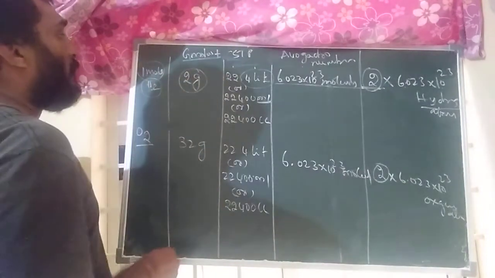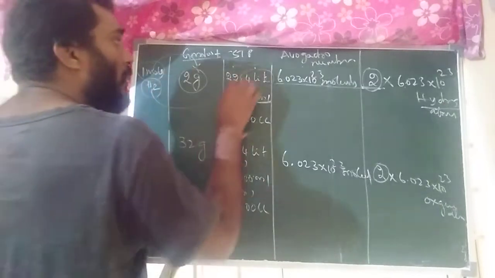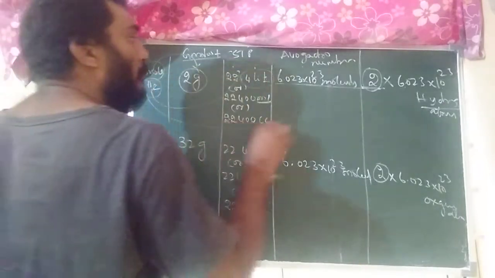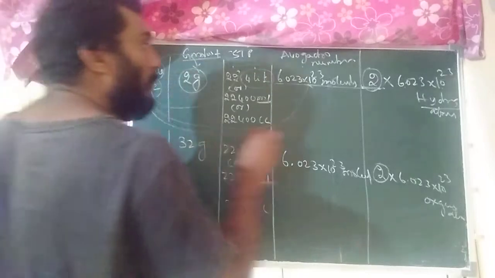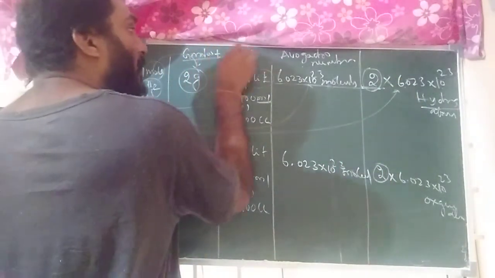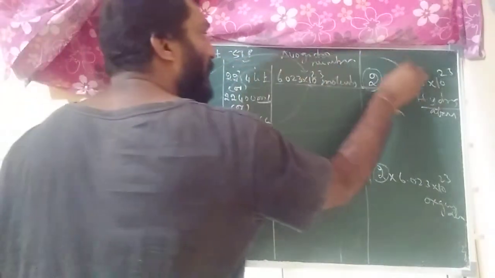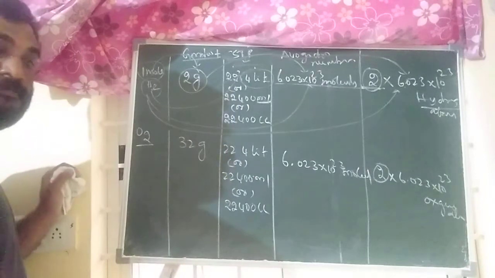So now, what type of questions will come? Mole and gram molecular weight relation, mole and STP condition relation, mole and Avogadro number relation, mole and number of atoms relation. Otherwise, gram molecular weight and STP condition, gram molecular weight and Avogadro number relation, and gram molecular weight and number of atoms relation.